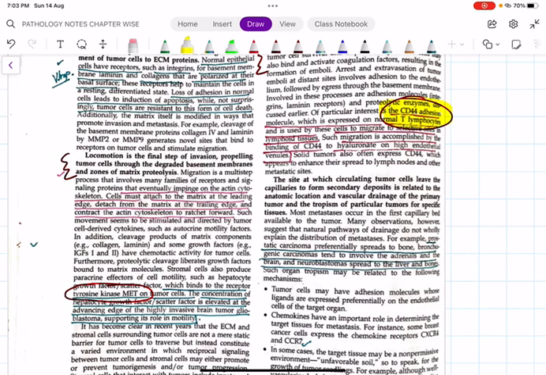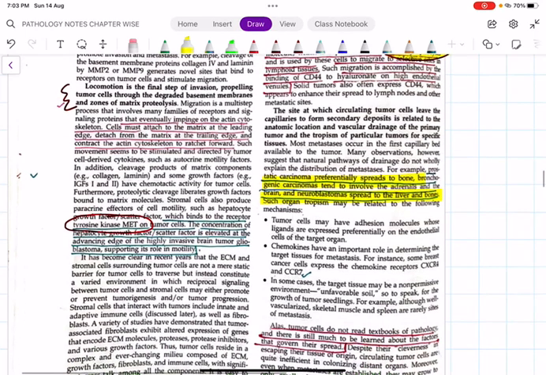And then finally the site. For example, the patient is having breast carcinoma, to which organ will it undergo metastasis? It depends upon the affinity of the particular tumor cells. For example, prostatic carcinoma has an affinity towards bone, bronchogenic carcinoma towards the adrenals and brain, neuroblastoma to the liver and bones. So all this depends upon the tumor cells only.